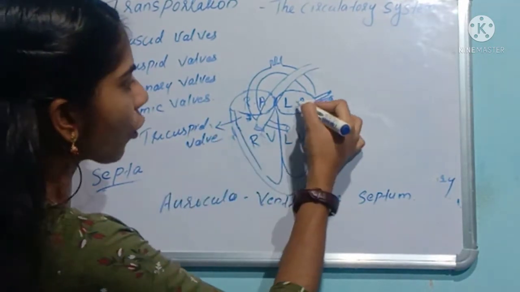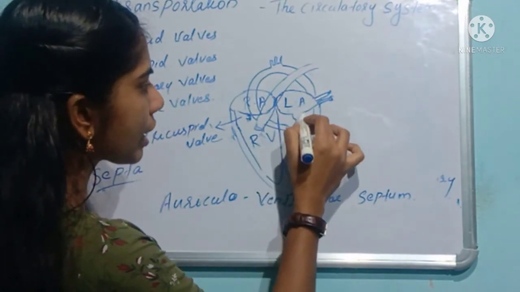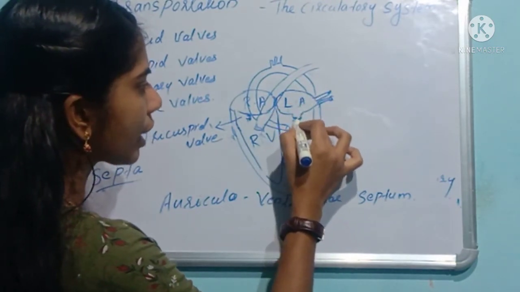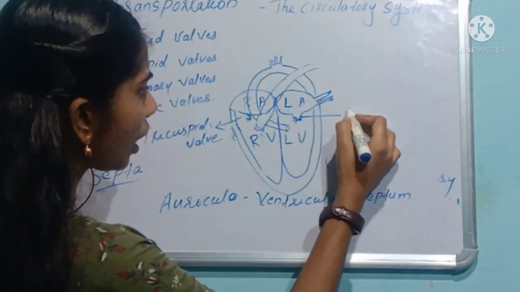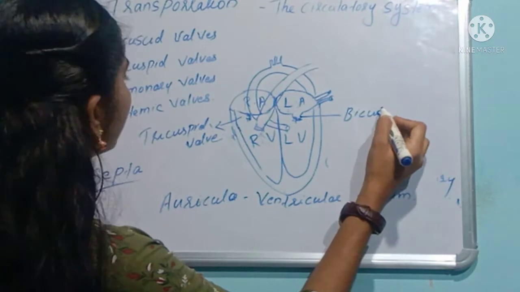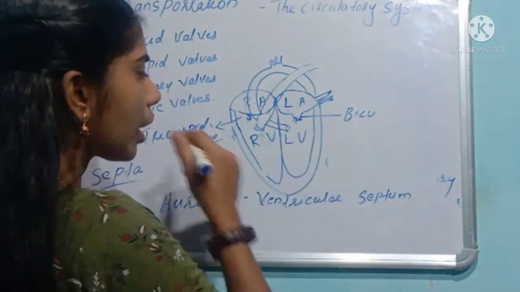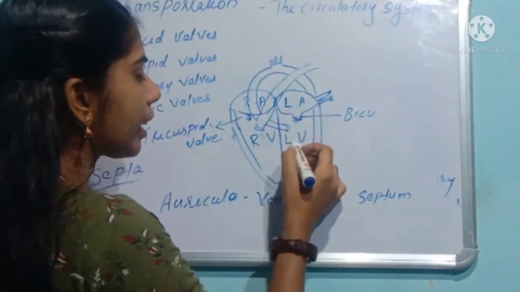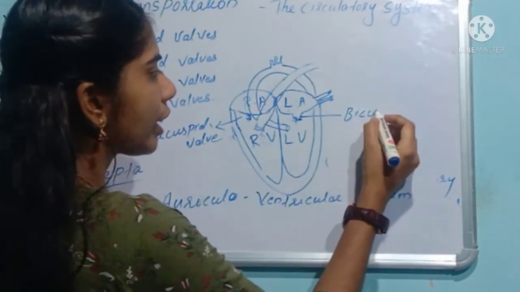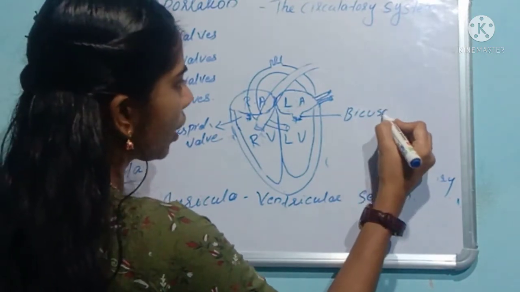In between the left auricles and left ventricles, the valve is present. That is the bicuspid valve. In between the left auricles and left ventricles, one valve is present. That is the bicuspid valve.